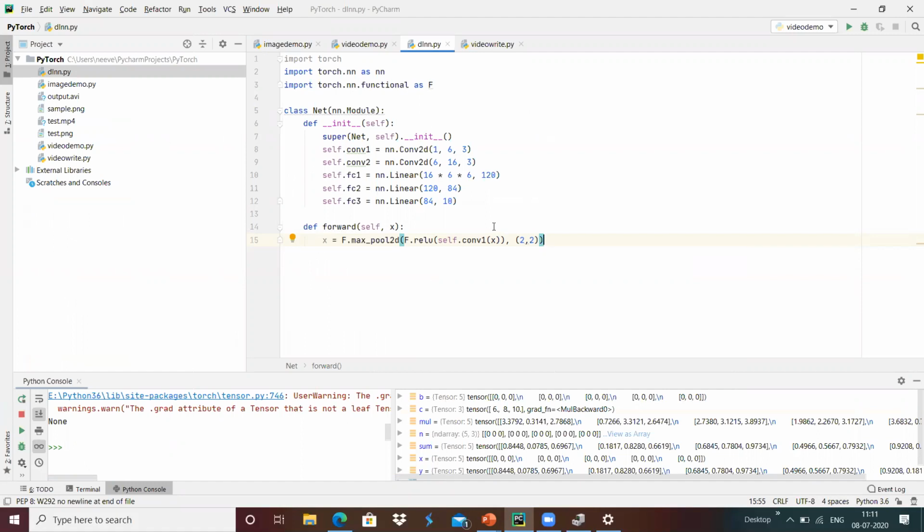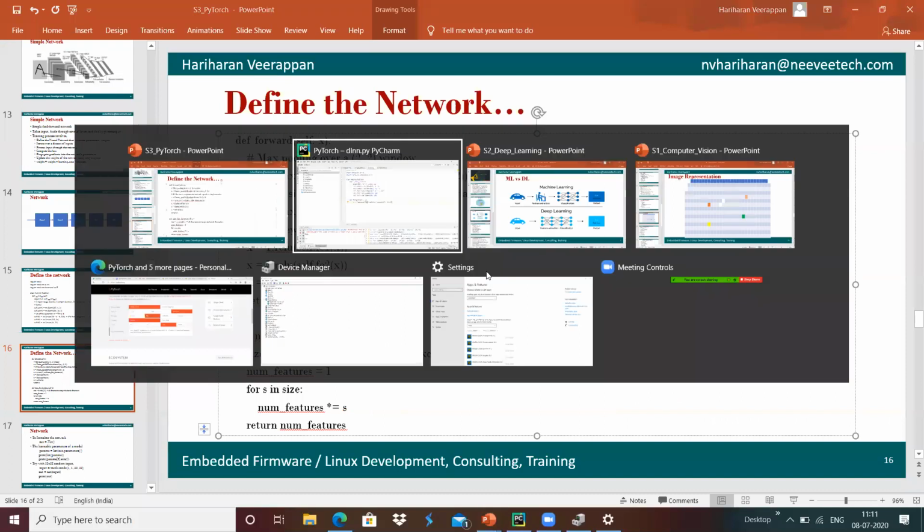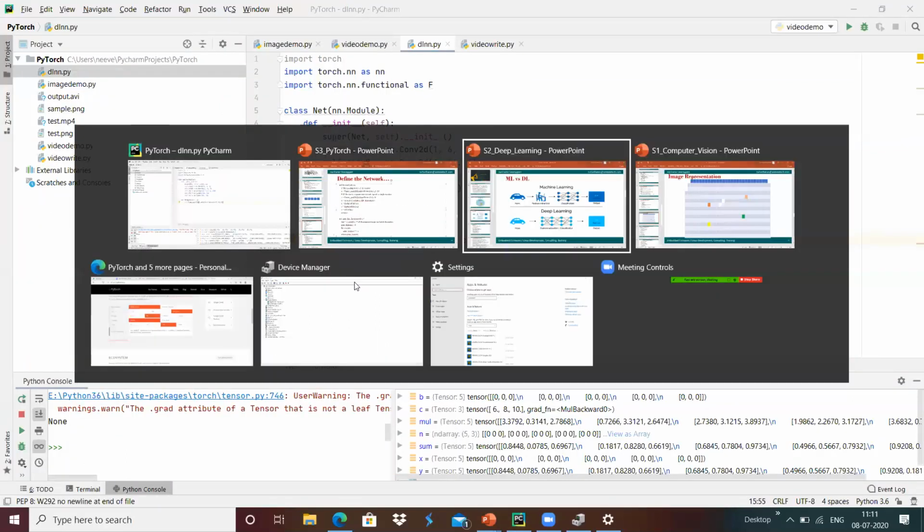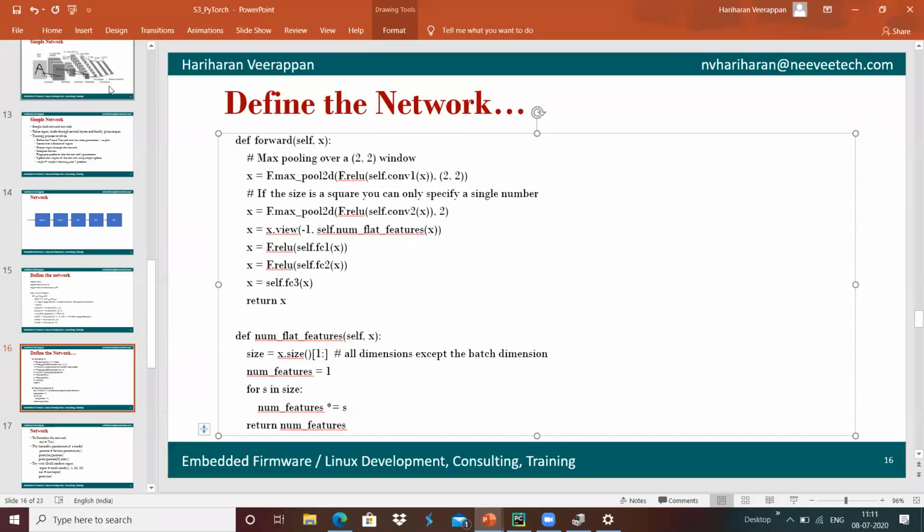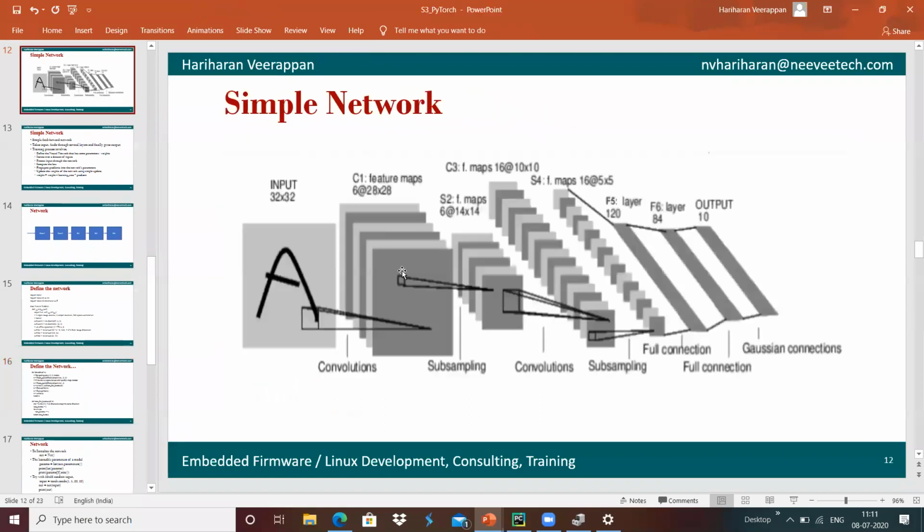In the network we are doing the convolution and then the subsampling, and with 2 cross 2, the 28 cross 28 has been divided by 4 basically, which means 14 cross 14 maps will be created over here.